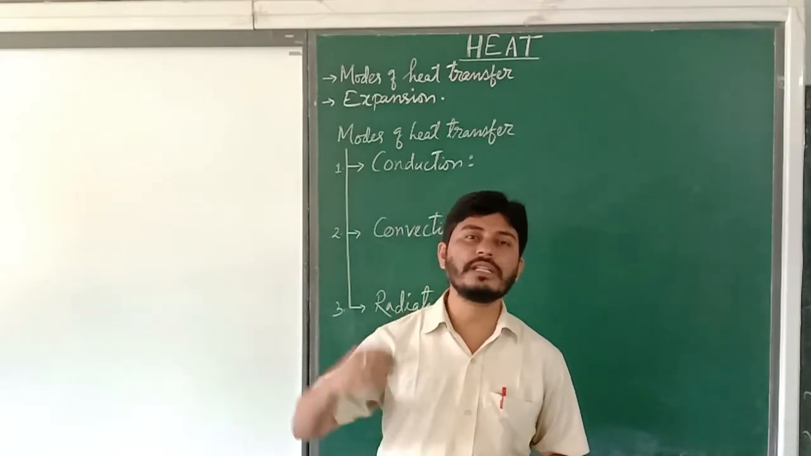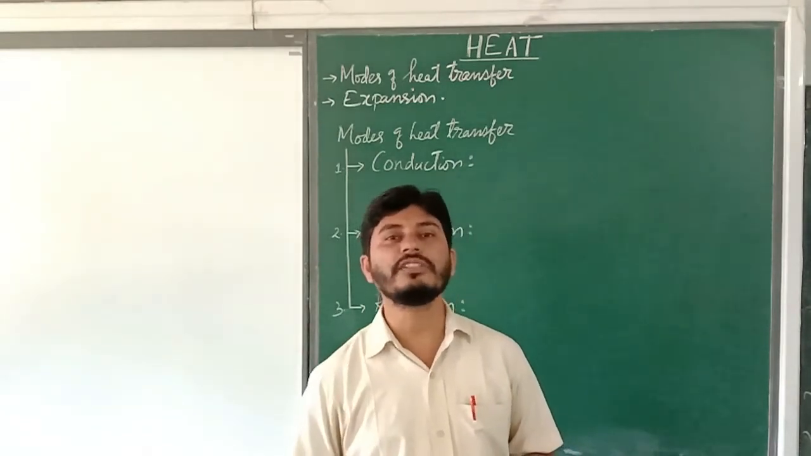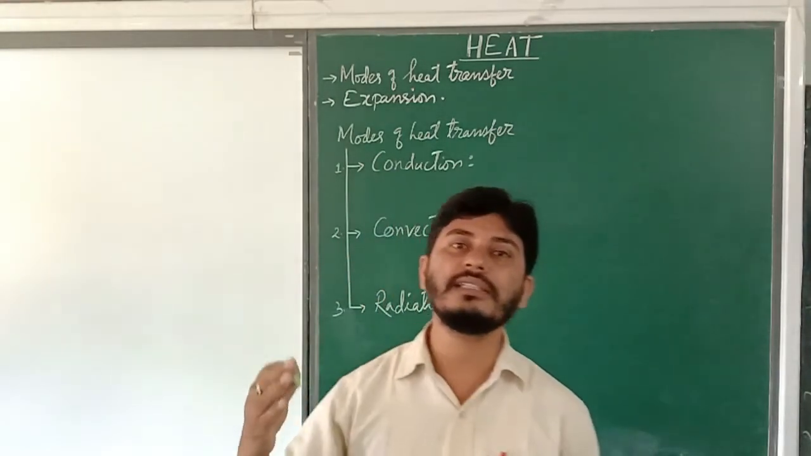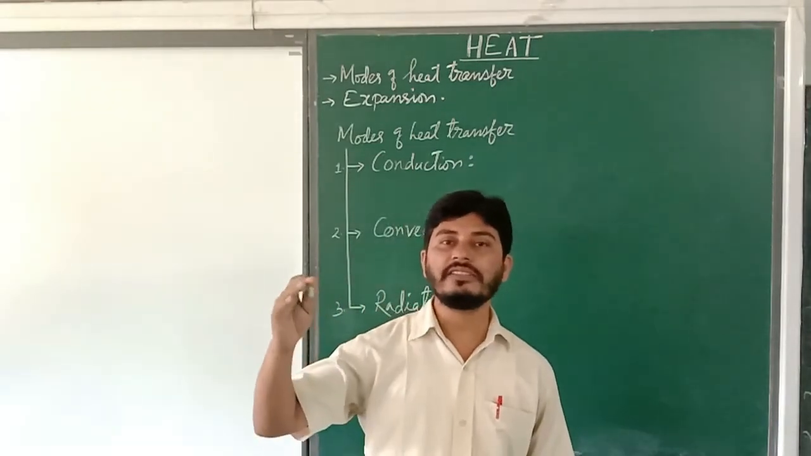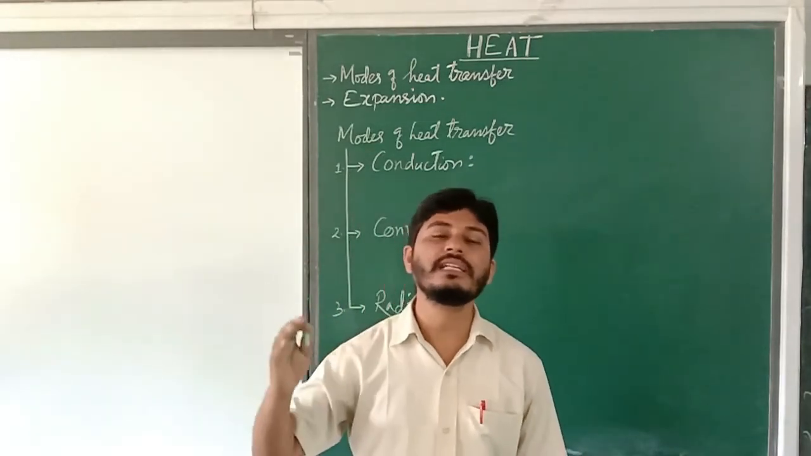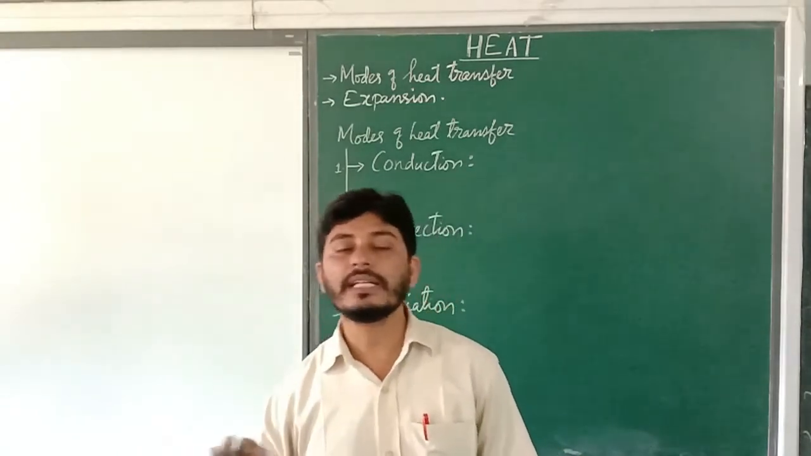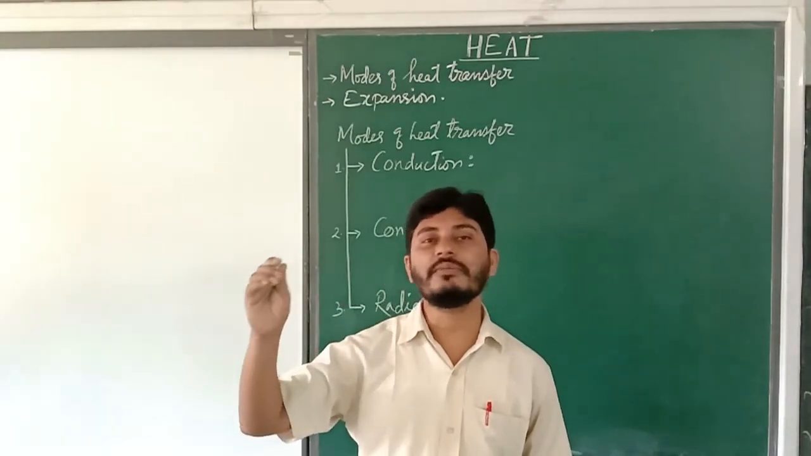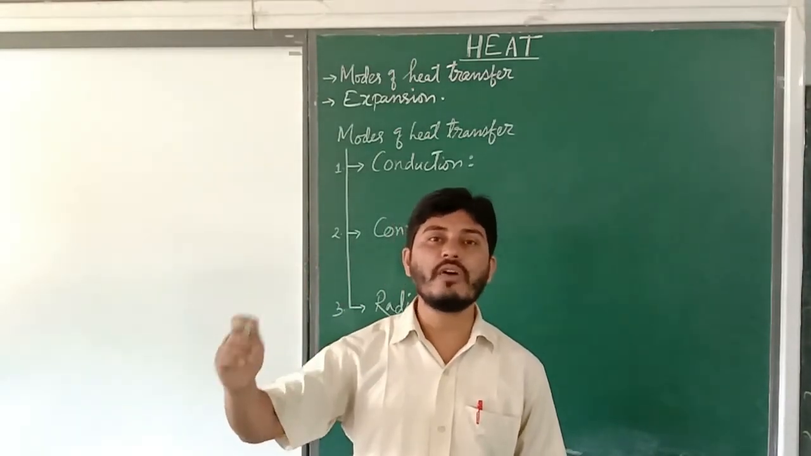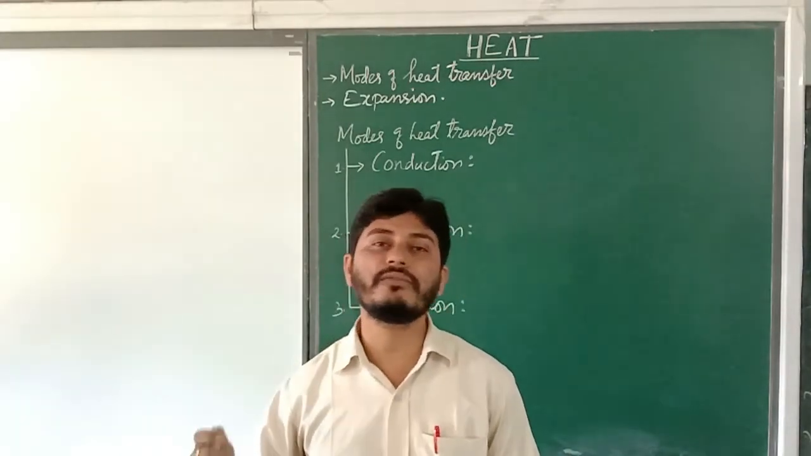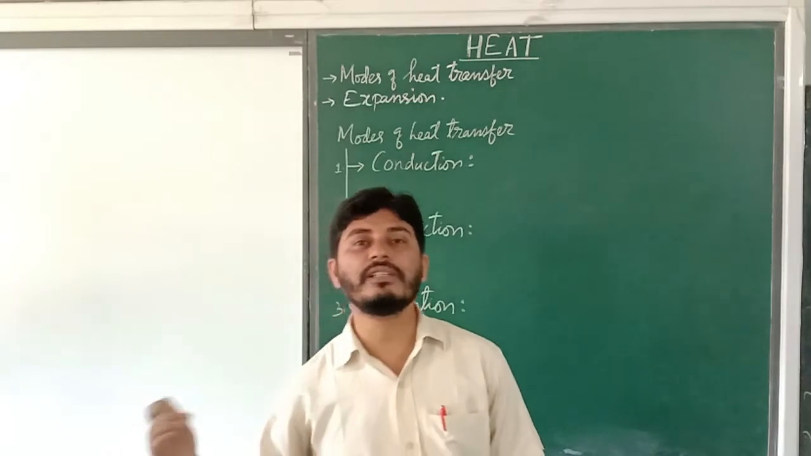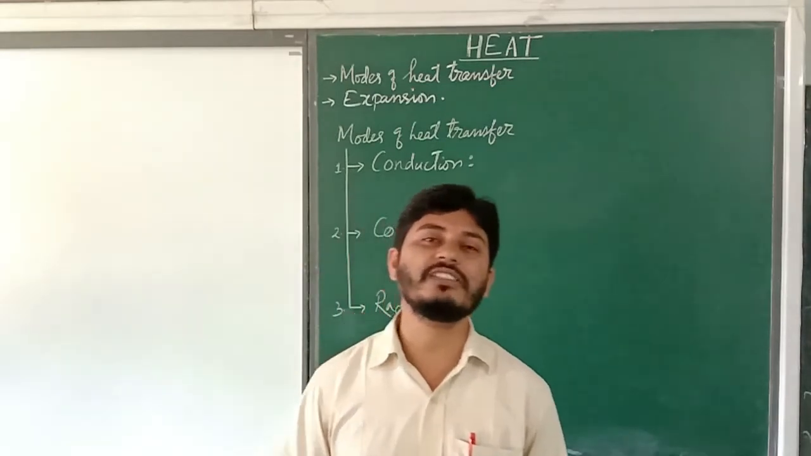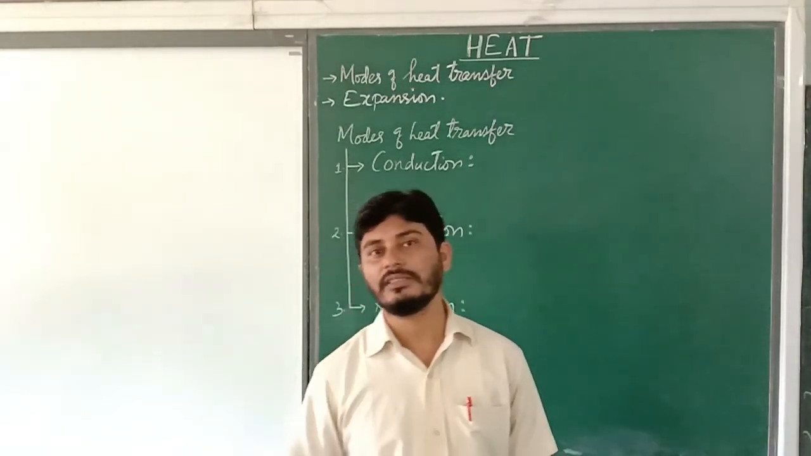The sun is situated at a very far distance from the surface of the earth. In between the earth and the sun, the air exists up to only a certain limit. Beyond that, there is nothing. It is vacuum. No air, no medium. But still we receive the sun's heat. How do we receive it? We receive it in the form of radiation. It travels through waves. So this type of heat transfer is called radiation.